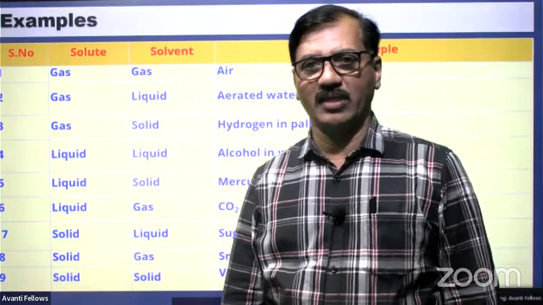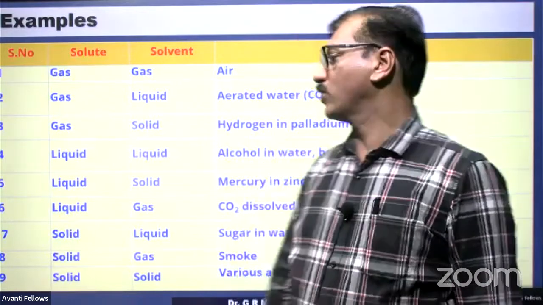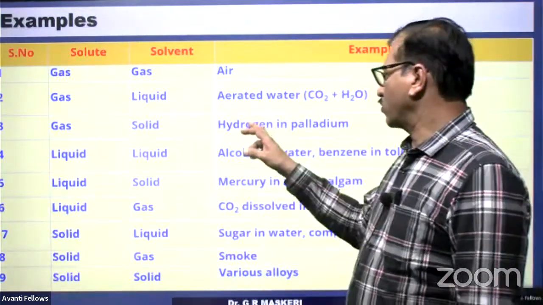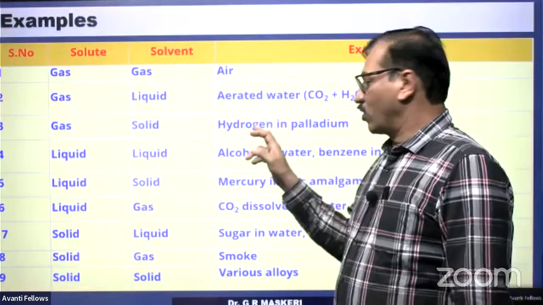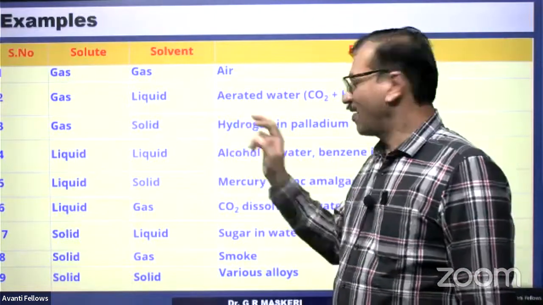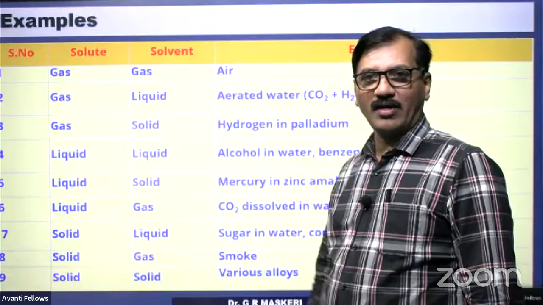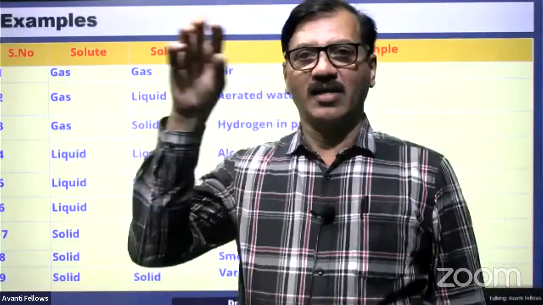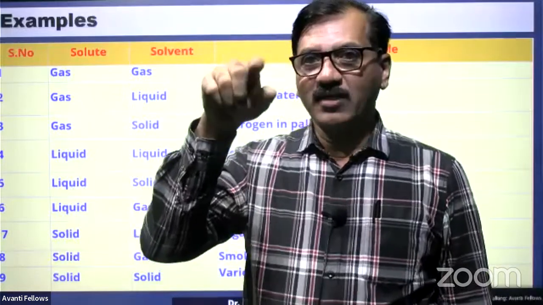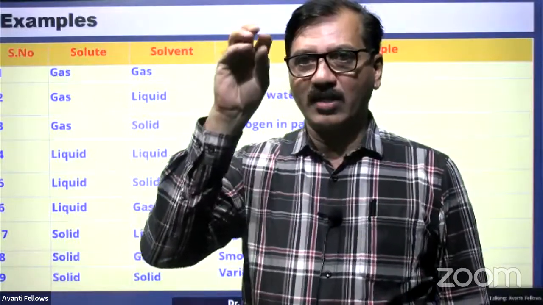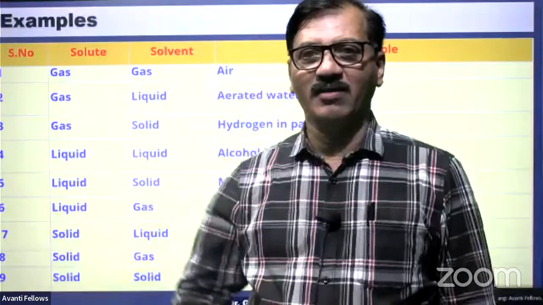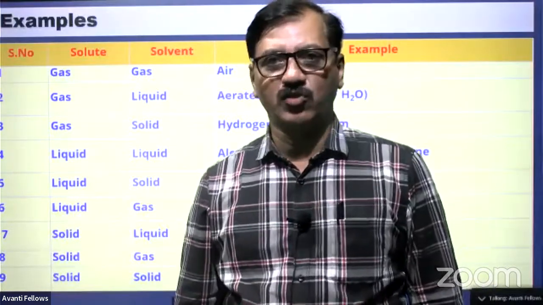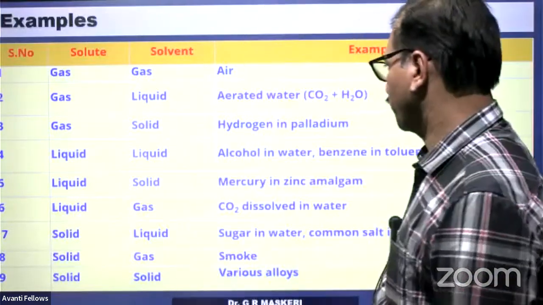Palladium has a greater affinity for hydrogen, so it dissolves, or it can be interstitial, because palladium has large voids in which a small atom like hydrogen can be present. So it is an interstitial compound also.